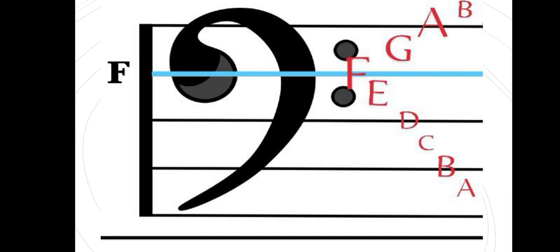It is A, B, C, D, E, F, and G. From G again, you begin from A, like that.